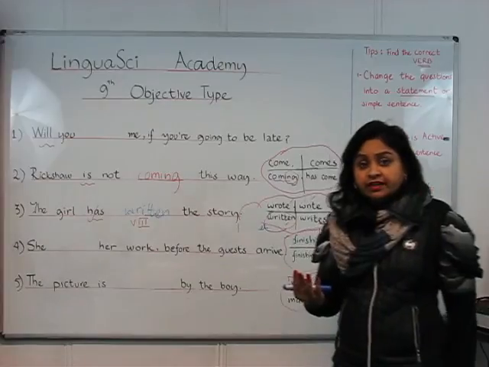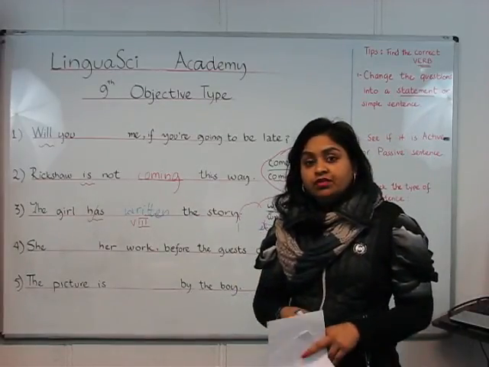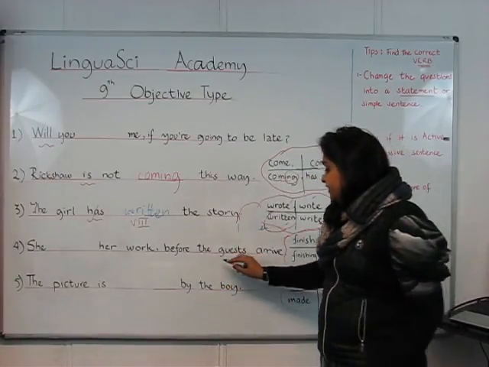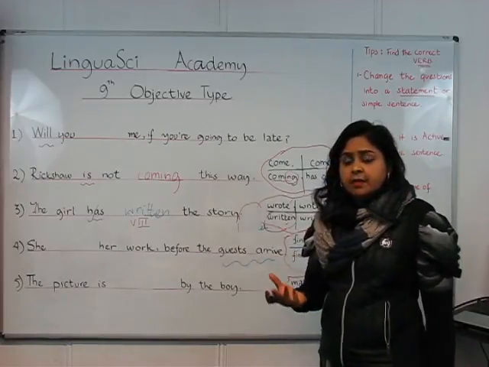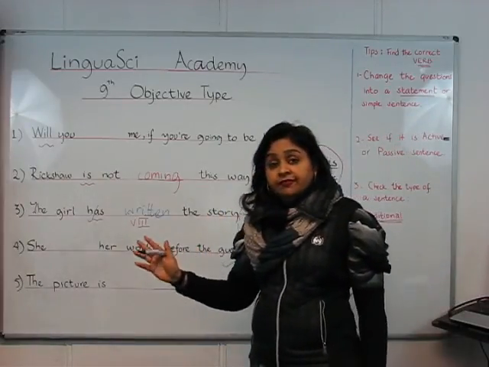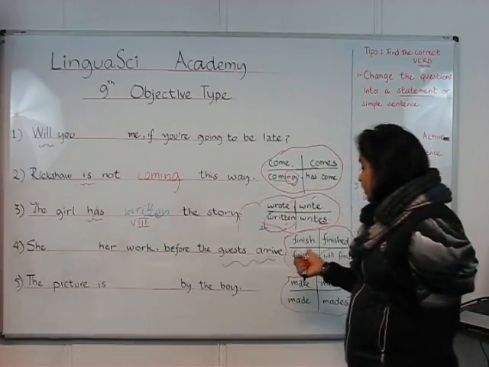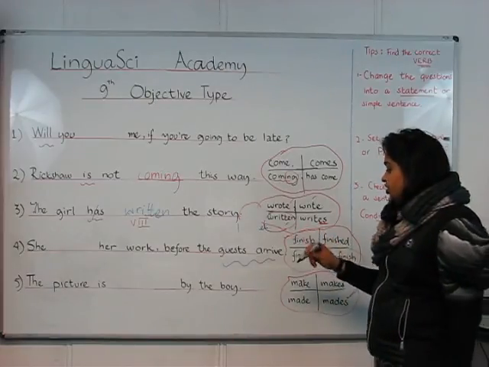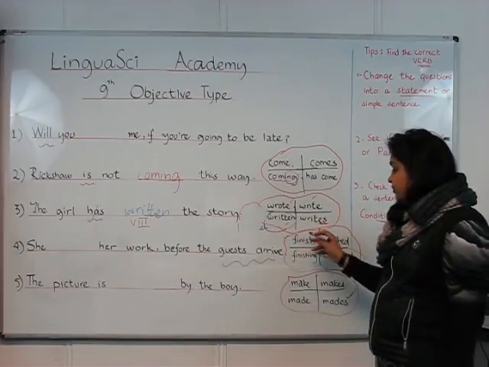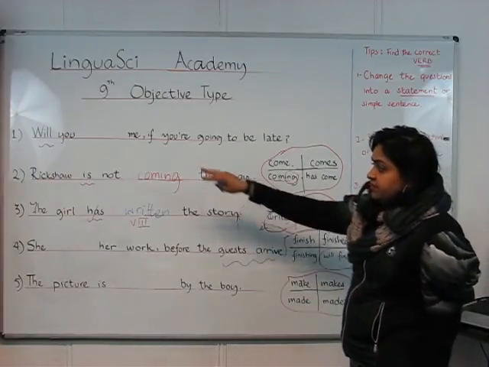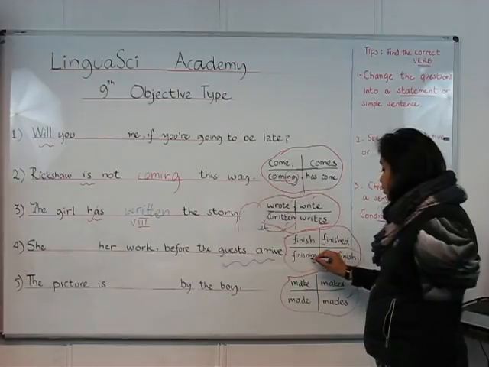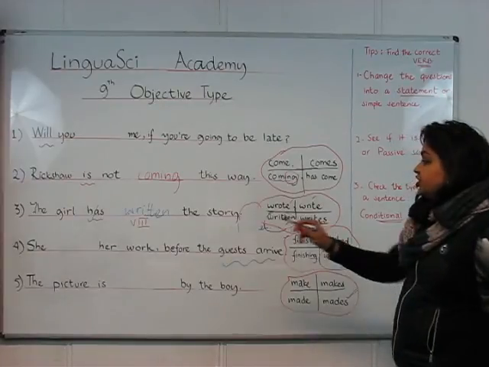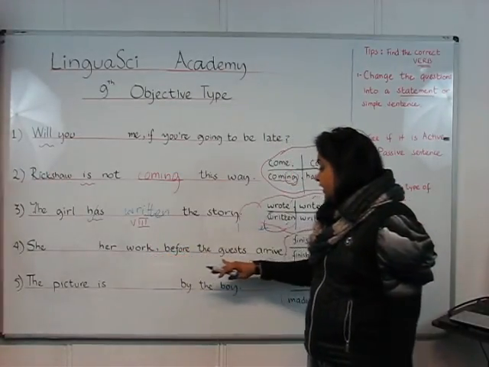This is a different kind of sentence. It is a conditional sentence. In most of the conditional sentences, if one part is in present simple, which we see here in this example, guests arrive, this is present simple, the other part will be in future simple. So let's see which one is the future simple verb. She finished her work? That's past. This is present. She finishing? No, it doesn't have is or am or anything like that. So no ing form. She will finish. Yes, that's the correct option for that. She will finish her work before the guests arrive.